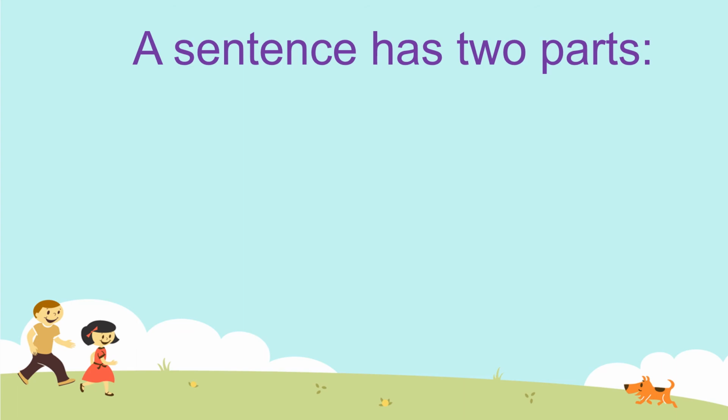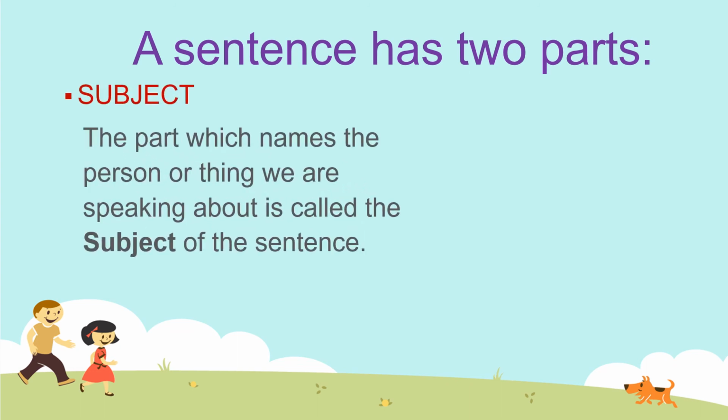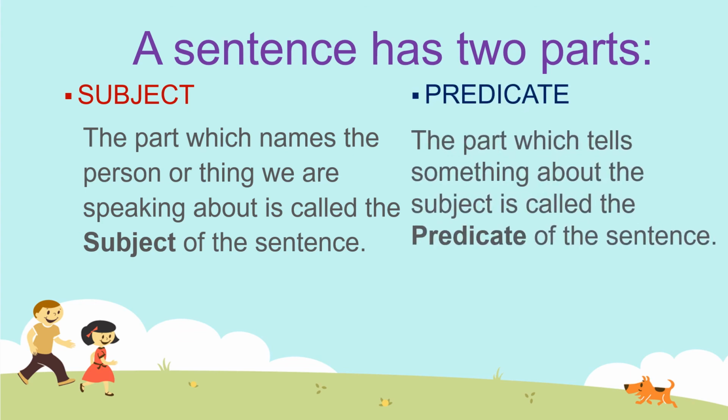Now, let's quickly revise. A sentence has two parts, okay? Subject, the part which names the person or thing we are talking about, is called the subject of the sentence. Please notice that I have written like thing. It may include anything, okay? Any object, any singular noun, plural noun, anything, any bird, animal. And then what is predicate? The part which tells something about the subject is called the predicate of the sentence.